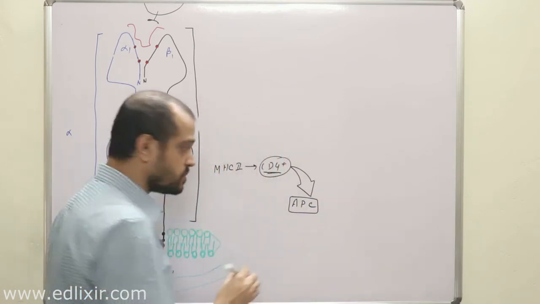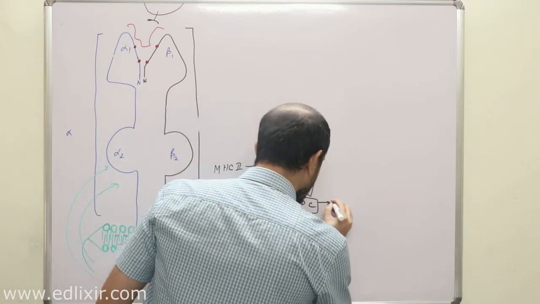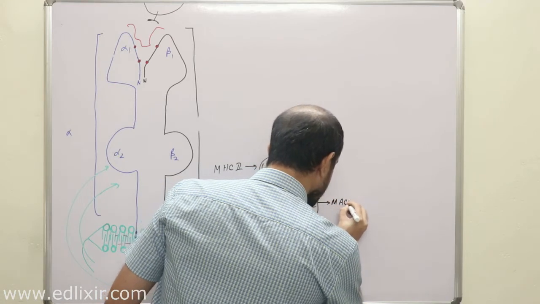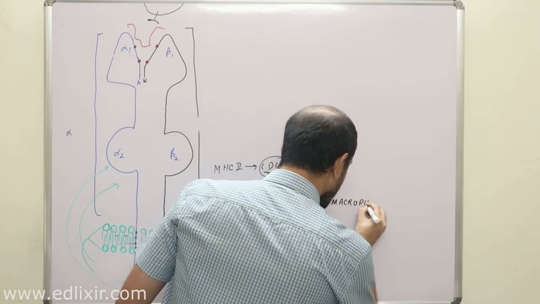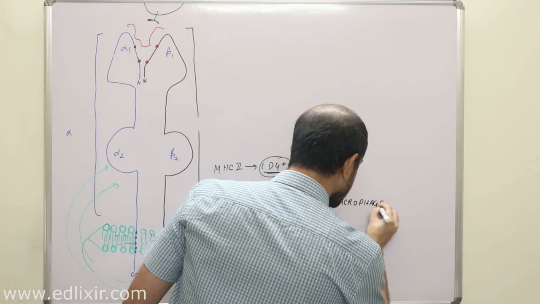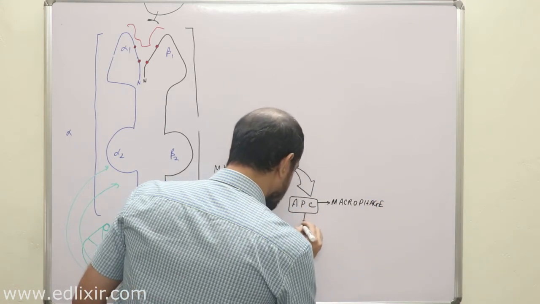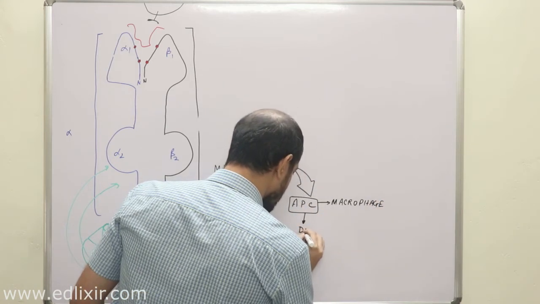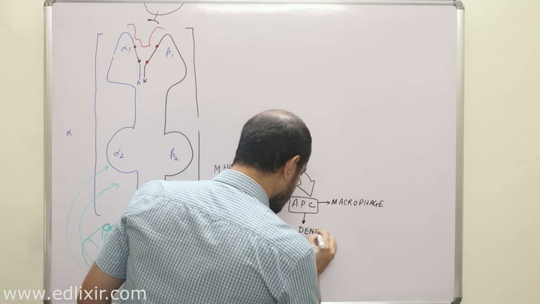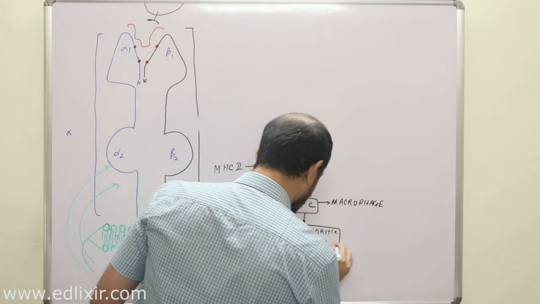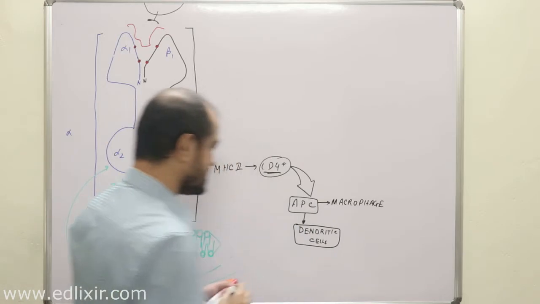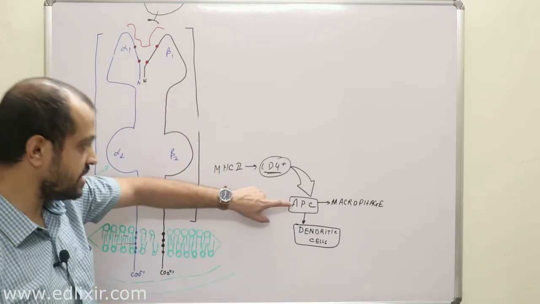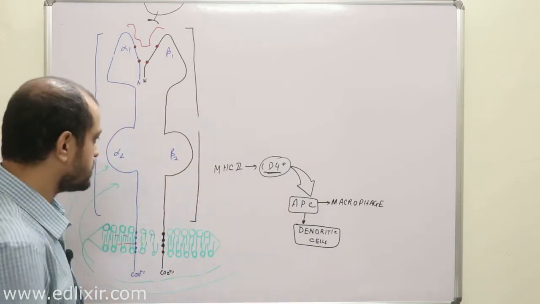One of the best examples of APCs is macrophages and dendritic cells. They are the best examples of APCs. Clear? Now listen.